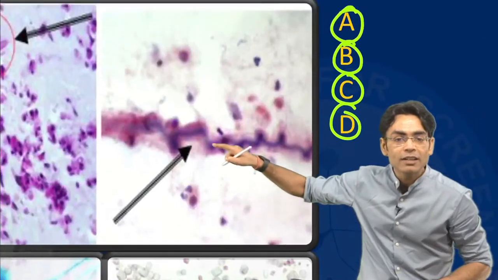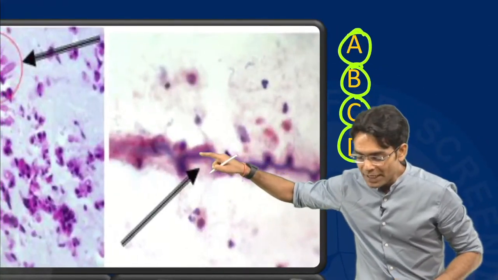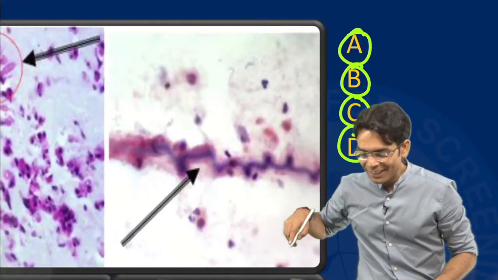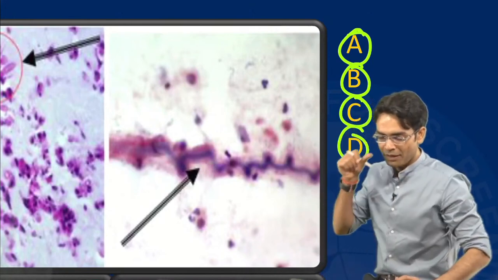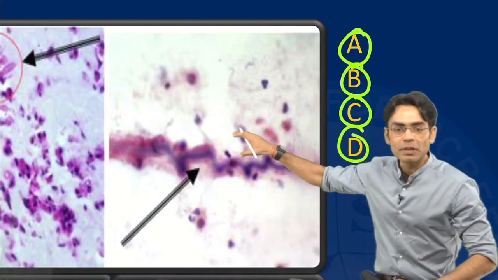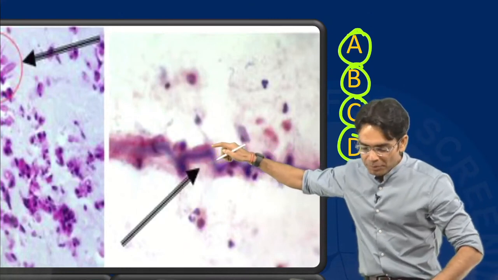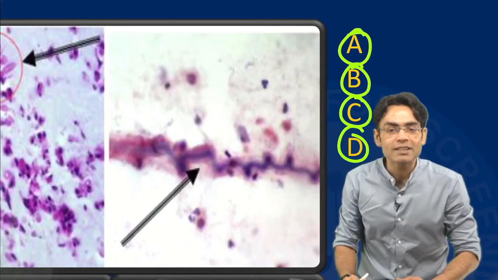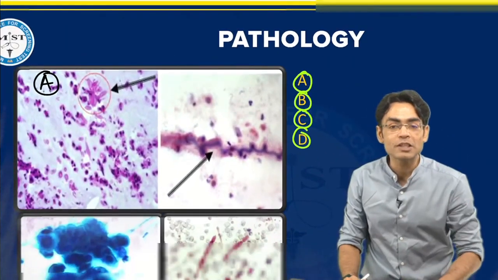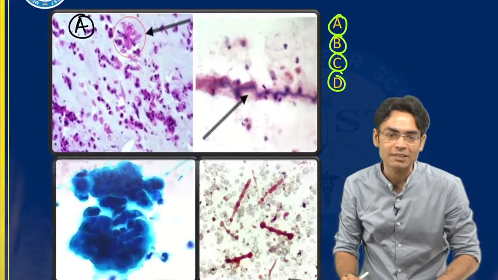What is this, beta? This is your B. Yes, absolutely right. This is going to be your spirals. These spirals are your Curschmann spirals, again seen with bronchial asthma.